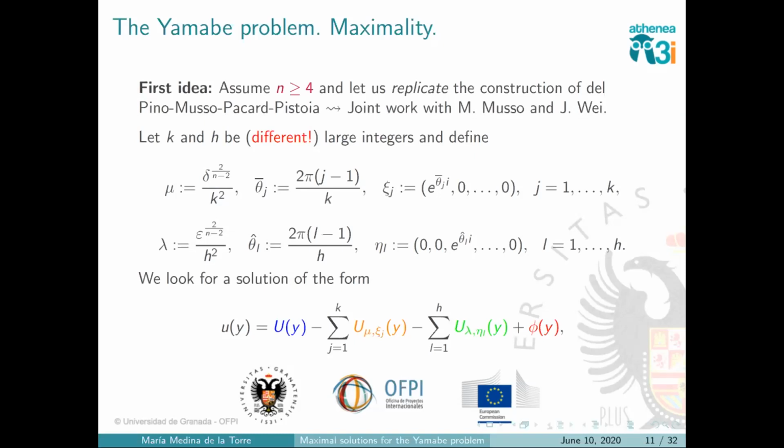We had this polygon that I mentioned in the 1-2 plane, and we will replicate it in the 3-4 plane. So we will have negative bubbles at the vertices of a polygon in the 1-2 plane, and also negative bubbles at the vertices of a polygon in the 3-4 plane, okay? And the positive bubble at the origin. Positive bubble, negatives, negatives, plus a function phi that we expect to be small.